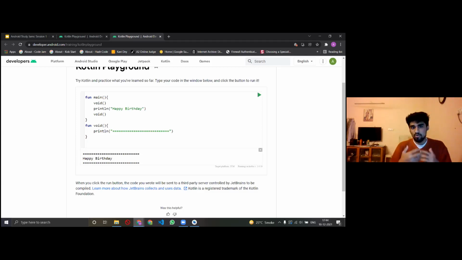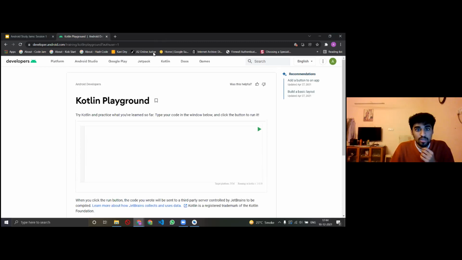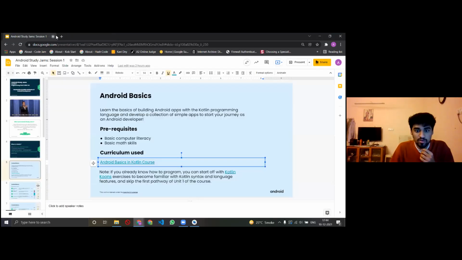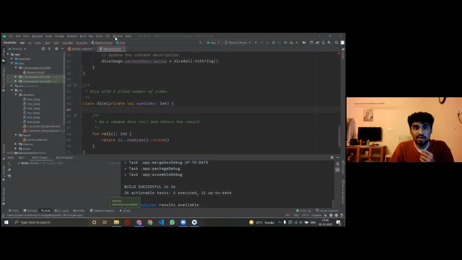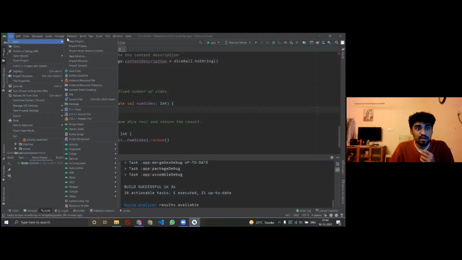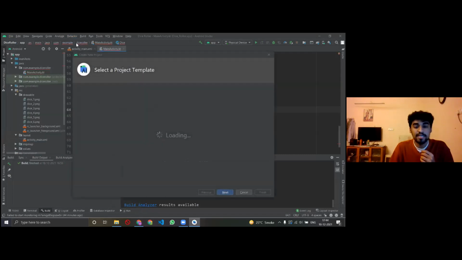We'll look at that in more detail also today, but I hope till now some basics of Kotlin are clear, and maybe we can move to Android Studio. So should we move ahead, or is there a doubt? Yeah, so perfect. Let's move ahead. I'll just close the playground and this for a while. Right. So, I request everyone to open Android Studio and create a new project.